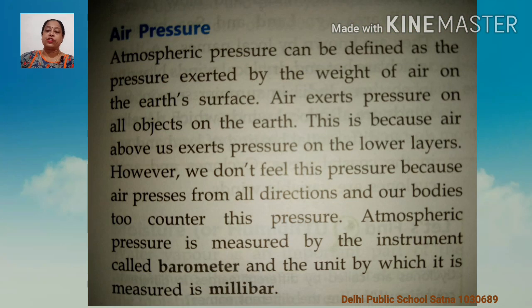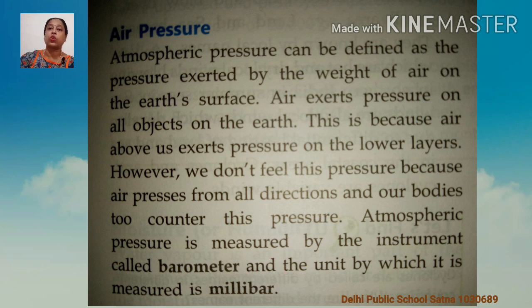Now children, air pressure. Atmospheric pressure can be defined as the pressure exerted by the weight of air on the Earth's surface. Air exerts pressure on all objects on the Earth.